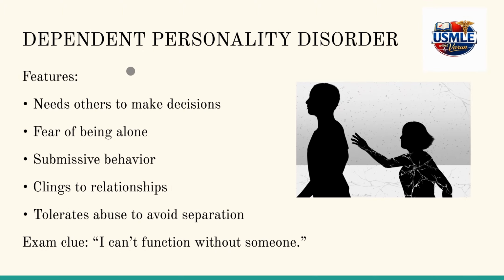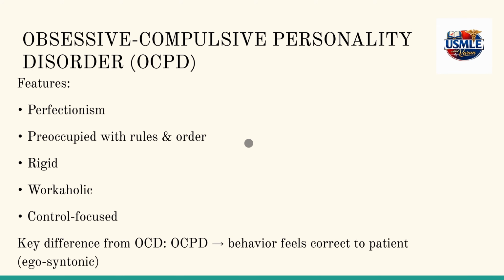Coming to dependent personality disorder, the patient cannot make decisions, fears being alone, clings to relationships, and tolerates abuse to avoid separation. Obsessive compulsive personality disorder features include perfectionism, rigidity, and being obsessed with rules.